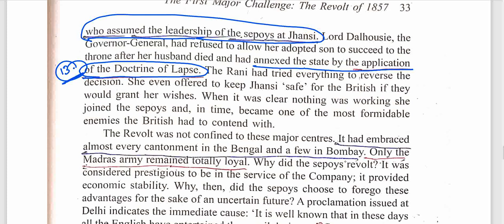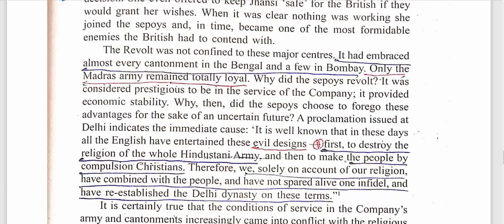Okay, the revolt was not confined to these major places. It embraced almost every cantonment in Bengal and a few in Bombay. Only the Madras army remained totally loyal. So this is very essential. Maybe a question can be asked: which portion of India remained loyal? It was the Madras army that remained totally loyal. This can be added, and it will become point 13.